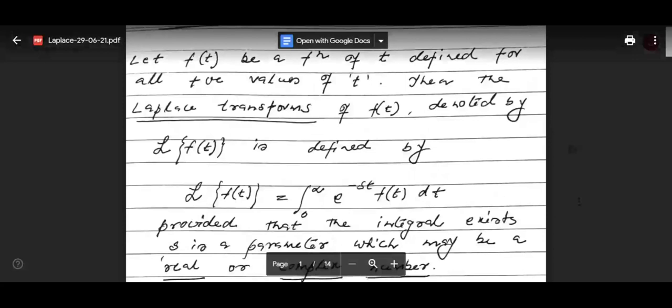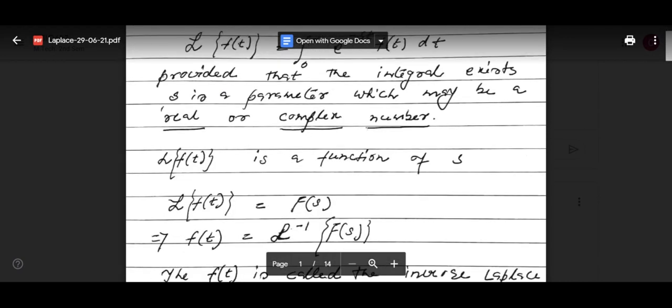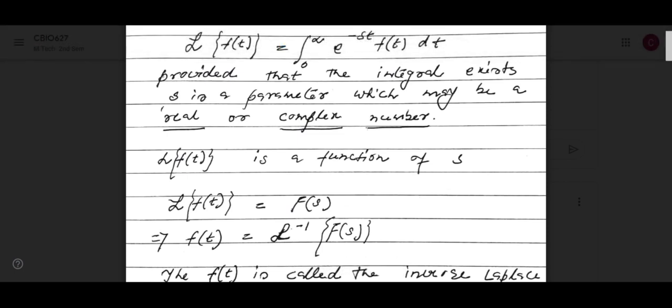So what is this s? Okay, this is one parameter. Actually, f(t) is a function of t, and L of f(t) is a function of s. Okay, Laplace transform of f(t) is a function of s, and s can be real or complex number. Okay, you have idea about the complex number, no? It can be real or complex.